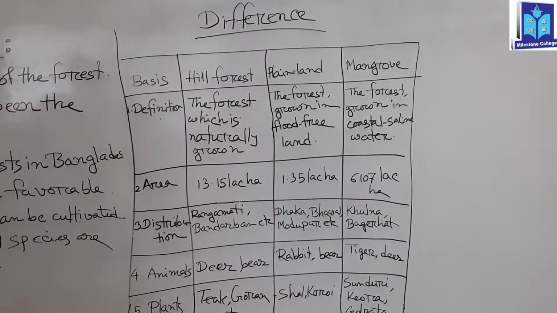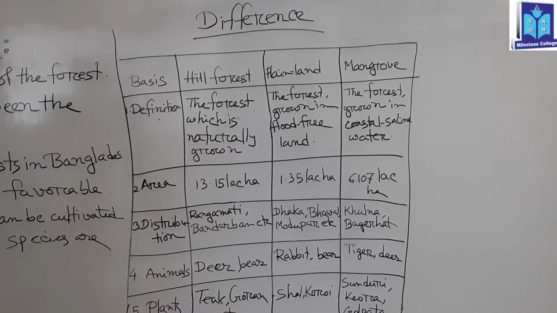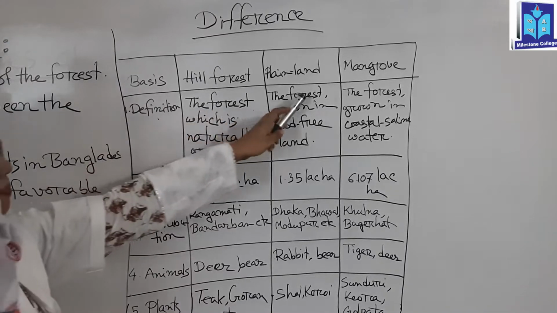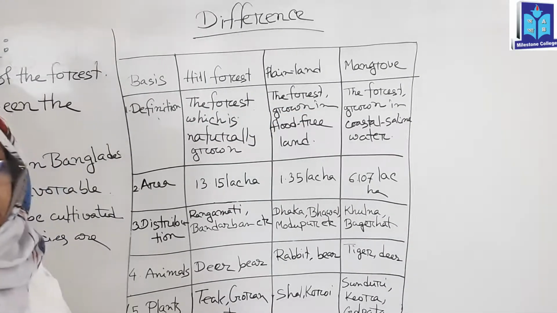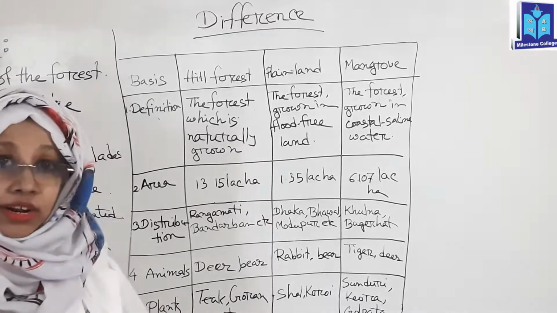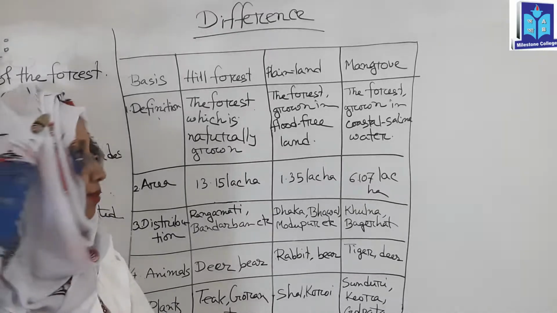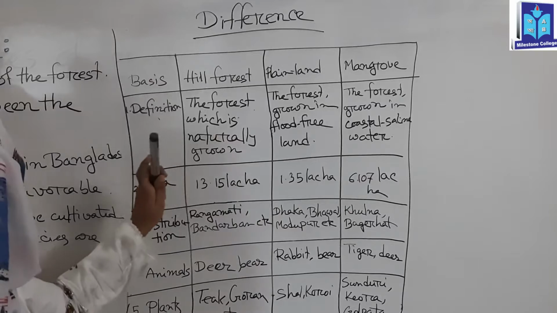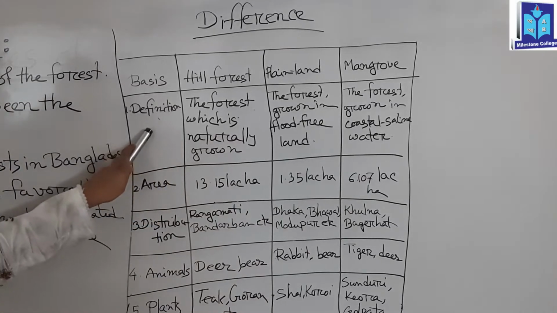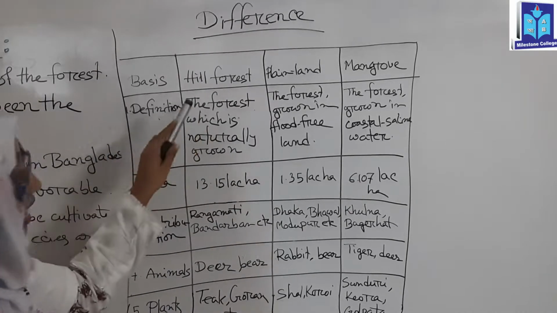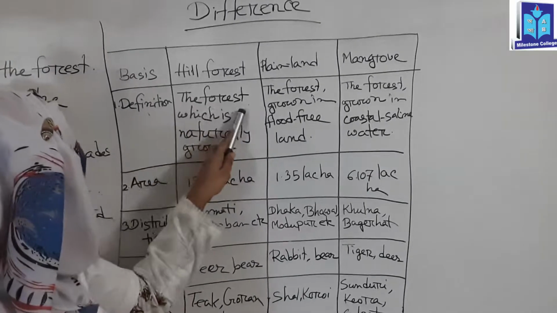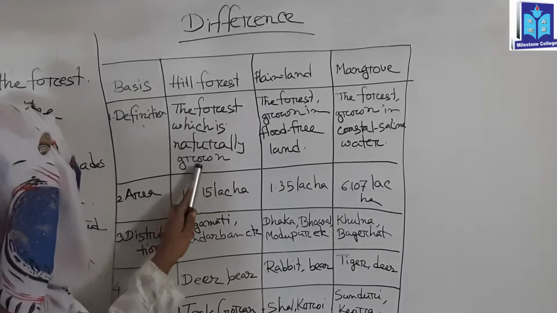Now, the differences or comparison between the forests, that is hill forest, plainland and mangrove forest. Very important for your exam, and one question will come from this part. Please be attentive. First of all, the definition. Hill forest is the forest which is grown naturally.